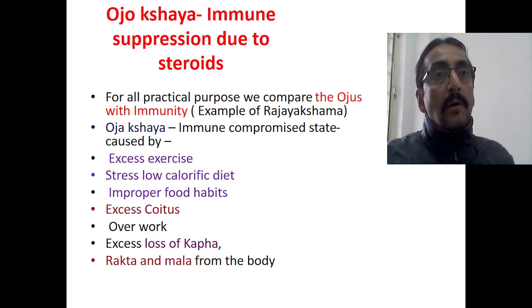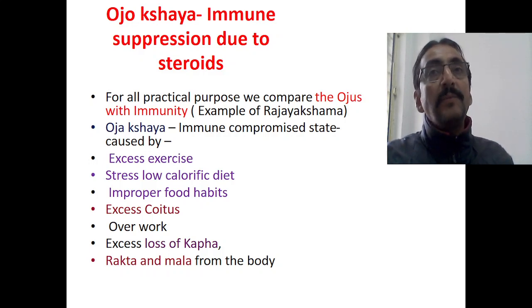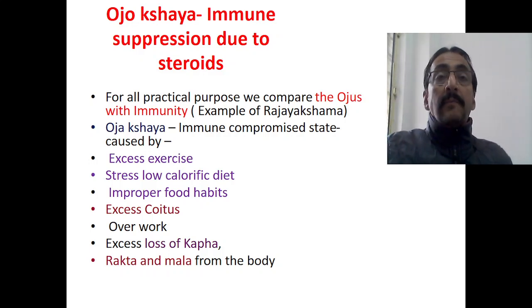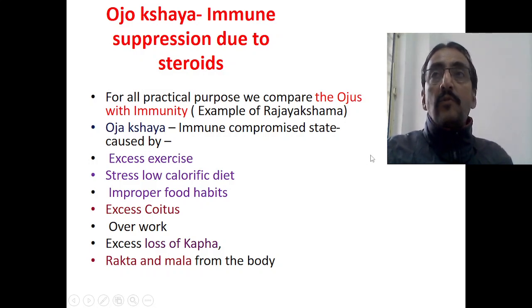Tuberculosis-like conditions are inflammatory conditions, bacterial infections, but basically it is an immunological condition, because T lymphocyte problems will be there. T lymphocytes fail to stop that particular infection at the pulmonary level. Anyway, when you look into the Ojakshaya, as explained in case of Raja Yakshma, it is an immunocompromised state. So there are so many symptoms explained, and so many causes are also there.